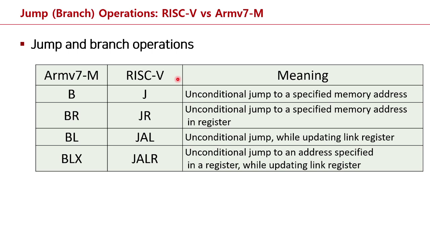And let's take a look at the JR assembly instruction. The basic operation of the JR assembly instruction is identical to the J assembly instruction. The key difference is the address to jump is stored in any of the general purpose registers.